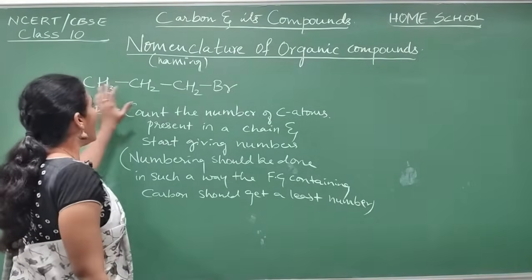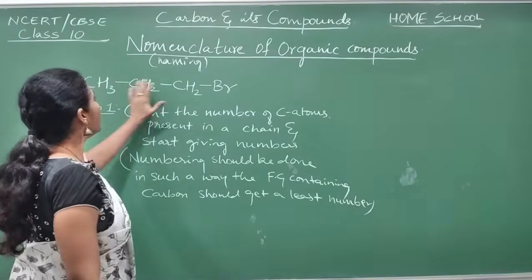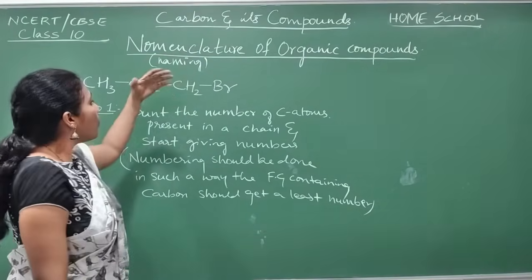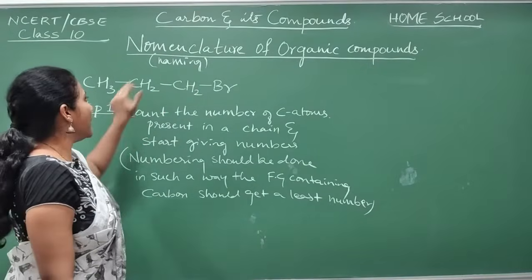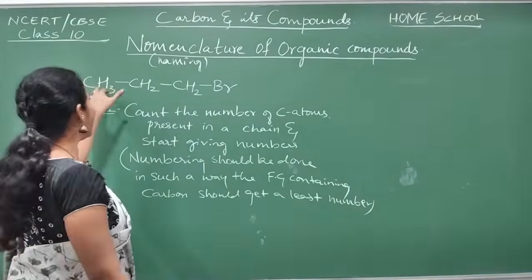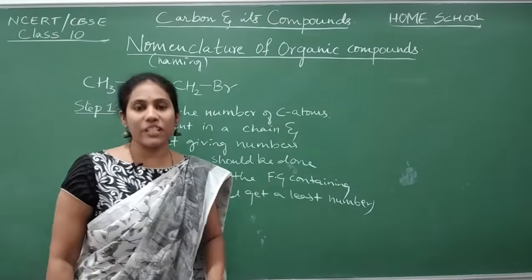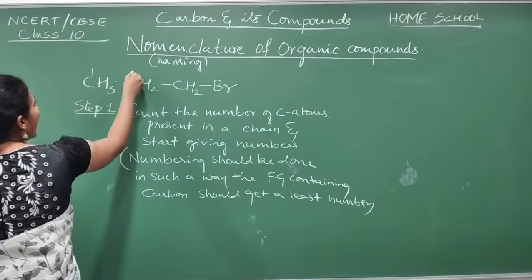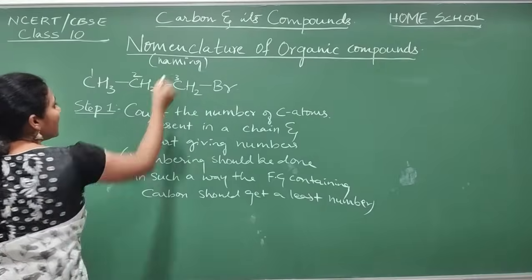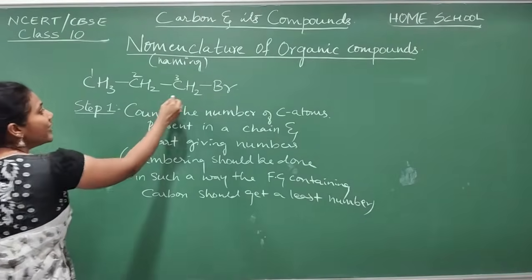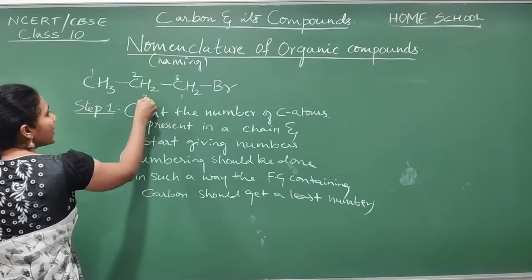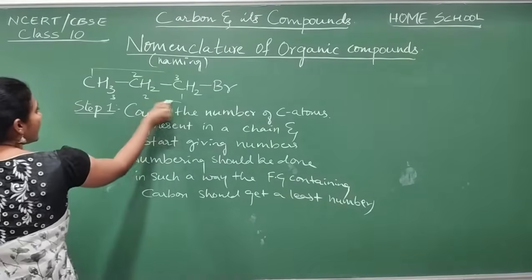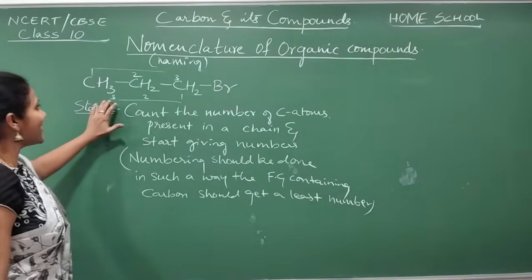See how many carbons I have now? 1, 2, 3. So I should give numbers. Say number 1, for which carbon do you give? Number 2 for which carbon? Number 3 for which carbon? That is the big question. So how do you give numbers? Do you give number like 1, carbon 2 and carbon 3, or do you give number like first carbon, second carbon and third carbon? Which is the correct way?